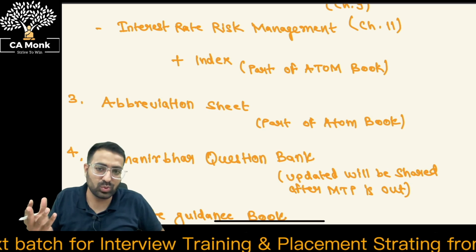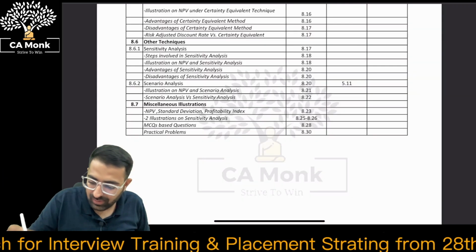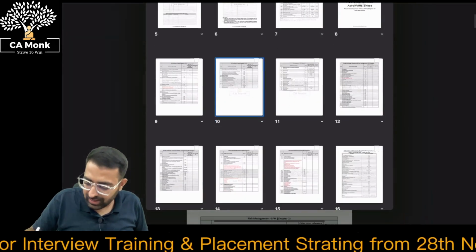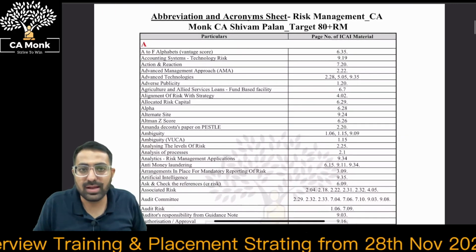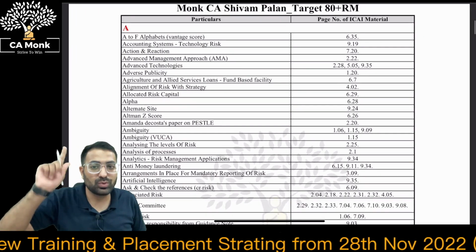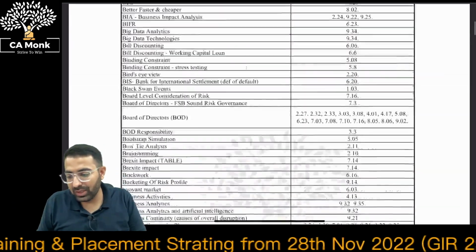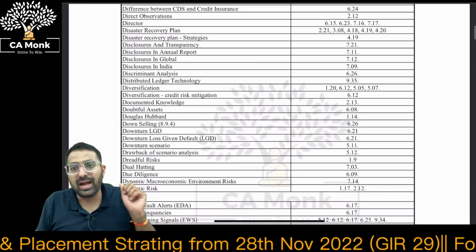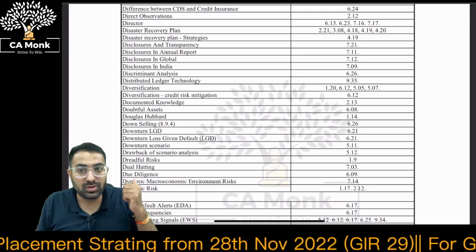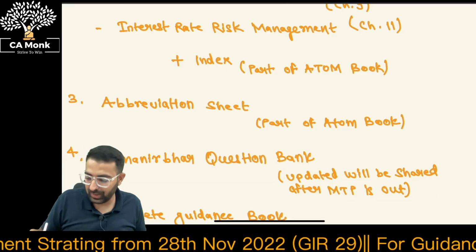But I'm your full batch student. I've already done, or I have your Atom book, right? So whether this is covered there, the answer is yes. The Atom book comprises the abbreviation sheet and the index for IPCC and SFM. The Complete Guidance Book covers the index for your ICAI material. In this way, you'll be able to find the abbreviation sheet for the ICAI material. I hope this is going to be helping you out, and trust me, having this is going to add a bonus mark on your subjects as well.